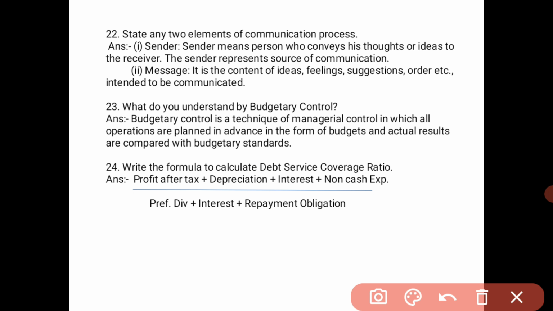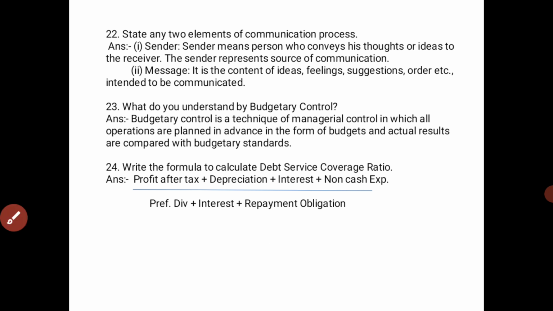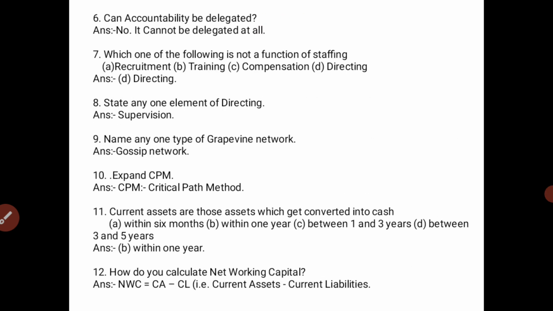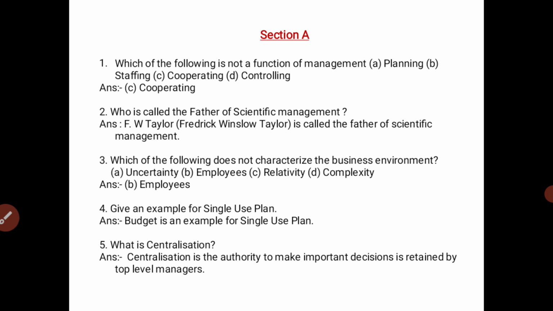So these are the 12 questions of section B. From these 12 questions, you have to answer any 10 questions. In today's class, we have discussed section A and section B. If possible, in the examination you should answer all 24 questions.